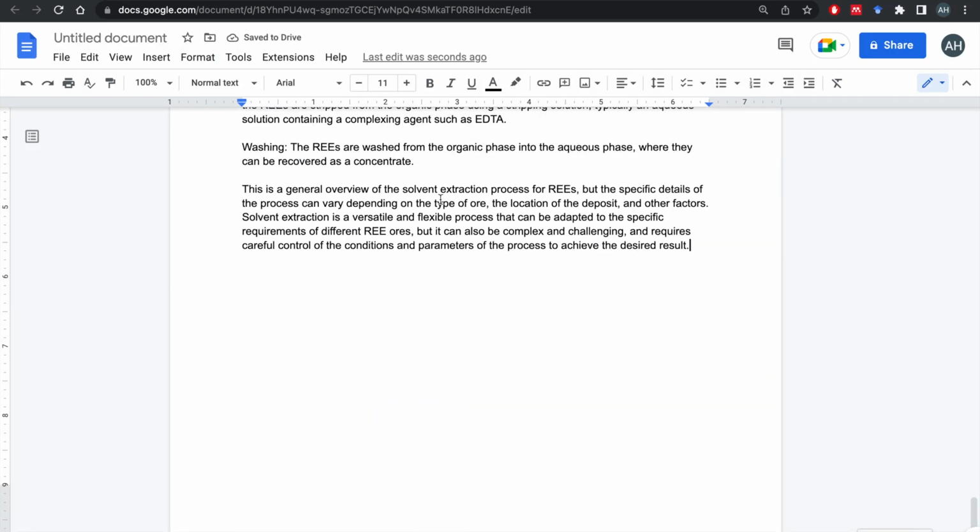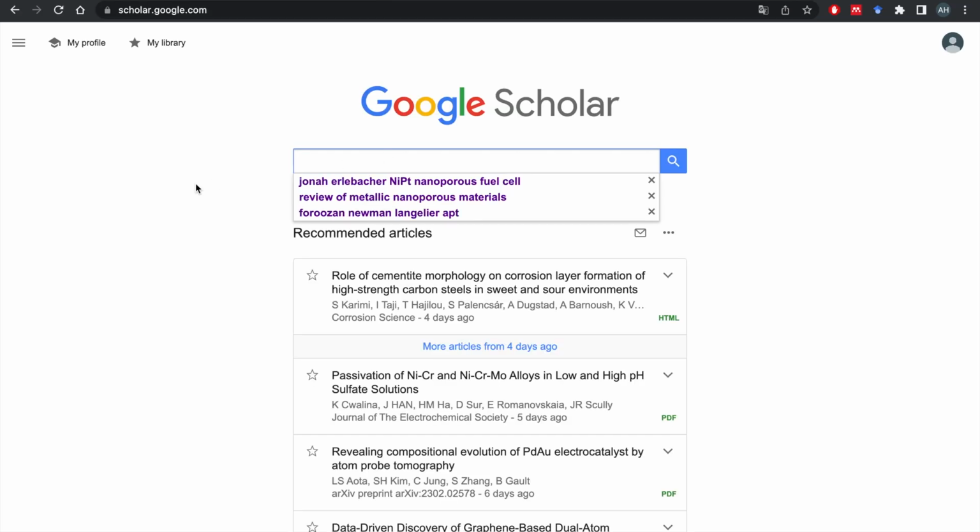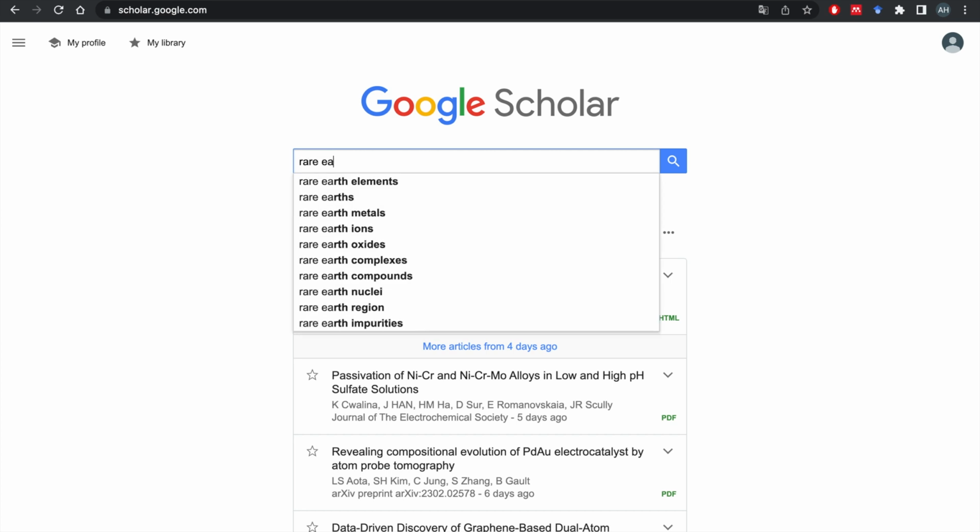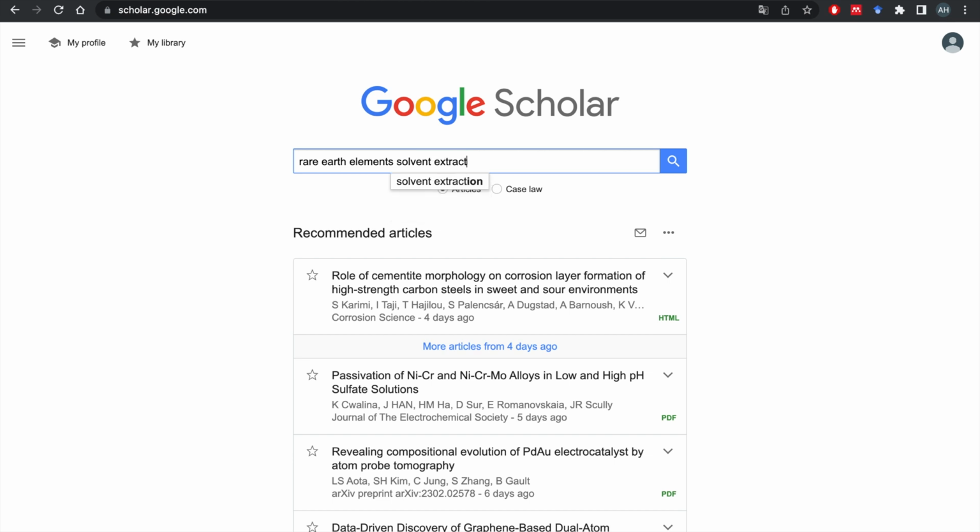Now if you're doing this for grad school, you may want to use another tool that I'm sure you're already familiar with. That's Google Scholar. You come to Google Scholar and ask more in-depth questions. Here it's not like the AI that you talk to. You have to put keywords here. So I'm going to say rare earth elements, solvent extraction. Let's see what we get.